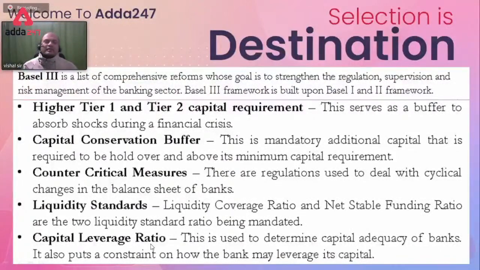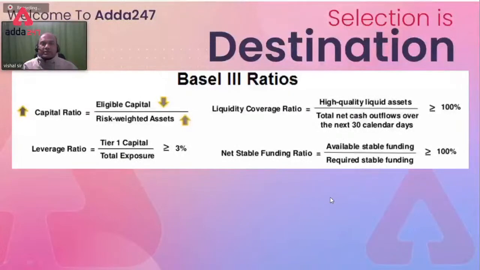What are they doing actually? Both are separate topics, but they prepare small packets of the whole home loan bundle and sell them to individual investors, and those investors invest. These banks have already got the money, which means the bonds are sold. If tomorrow these home loans fail, who is the loser? The bank is not the loser, the investor is. But to what level can a bank do this? That is called leverage, and that is a restraint put by RBI. Now the important ratios from the CAIIB angle.